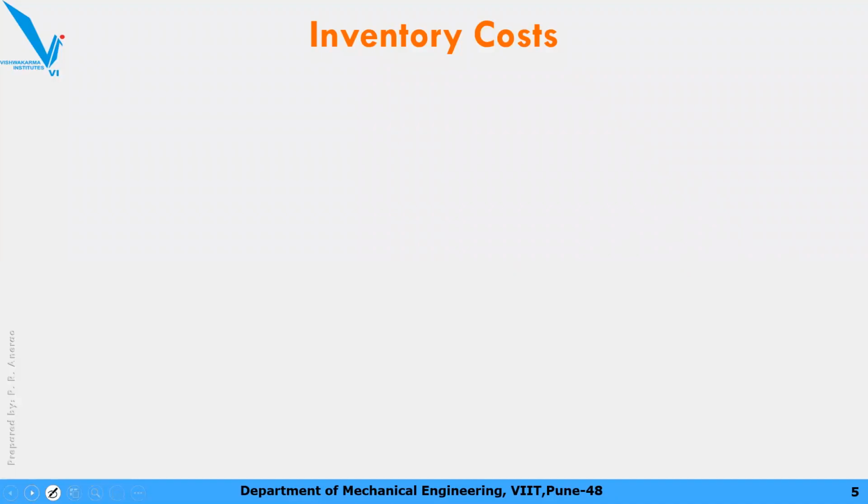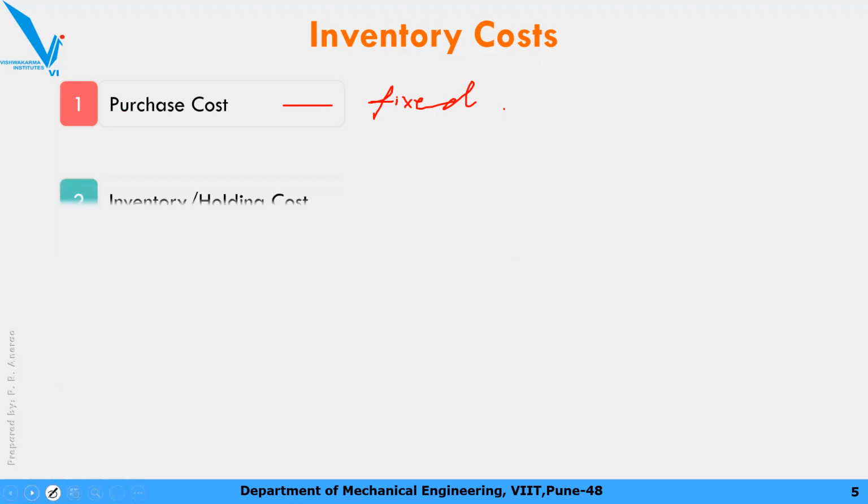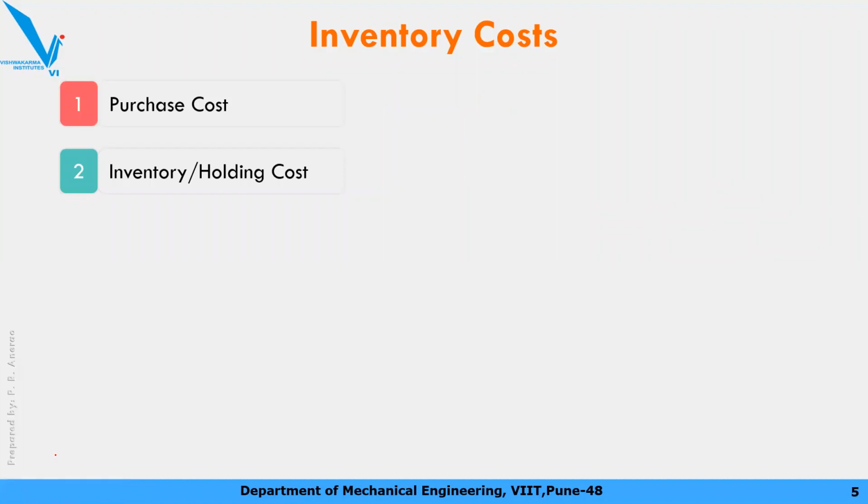So there are four types of cost involved in an inventory model. The first one is the purchase cost, but generally we don't worry about the purchase cost because it is fixed. It's a fixed cost. परचेस कॉस्ट जो पैसे में, मतलब एक पेन आप 10 रुपए में ले रहे हो, so that is 10 rupees, the cost of that pen, so that will be fixed for you, right? So this is your purchase cost. Next one is the inventory and holding cost.